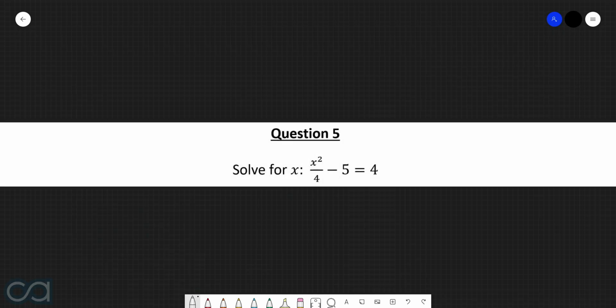Question 5. Solve for x. x squared over 4 take 5 is equal to 4. So we have x squared over 4 take 5 is equal to 4. First thing that we need to do here is rearrange this equation to get the x squared by itself. We can start off by adding 5 to both sides. This cancels with this. So now we have x squared over 4 is equal to 9.